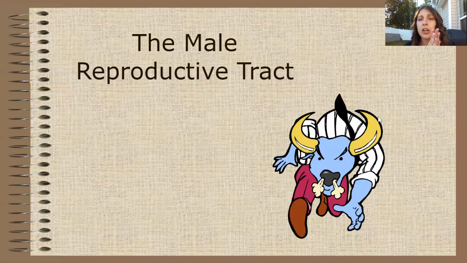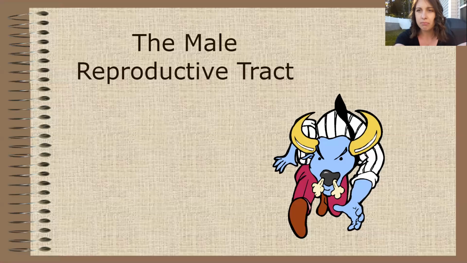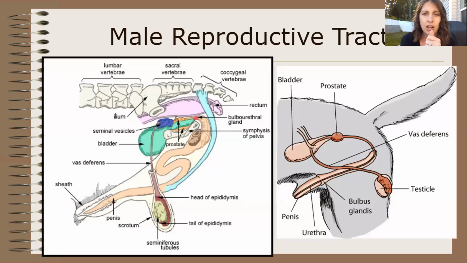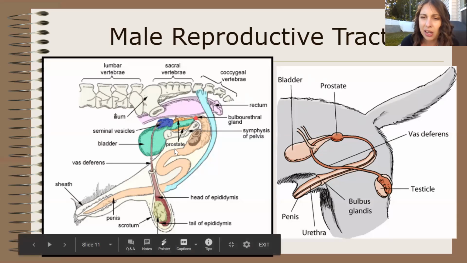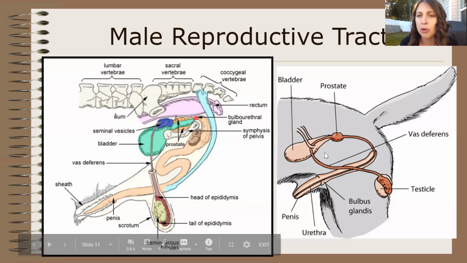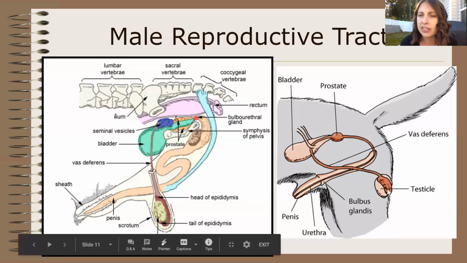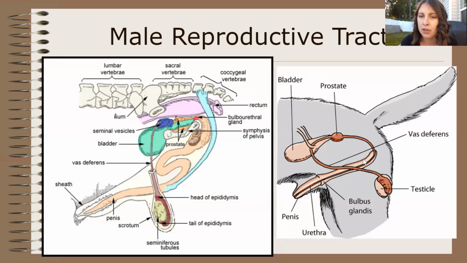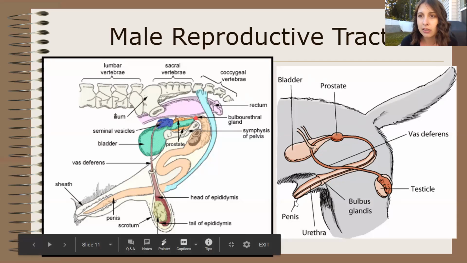Okay, so we are gonna go through the male reproductive tract. We're gonna go through the parts, what each part does, how it all works together to be able to produce sperm to produce babies. So these are pictures of the male reproductive tract. This picture is kind of a lot. This picture I think is easier to understand. This is the testicle which holds the sperm, and the sperm travels its way through and comes out of the penis.